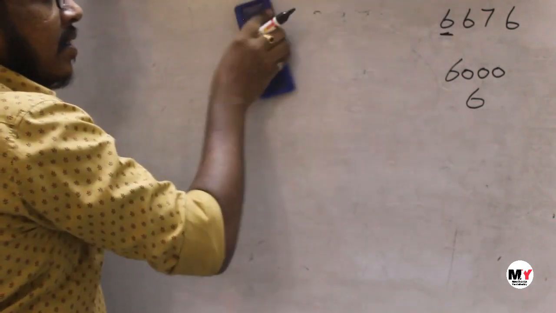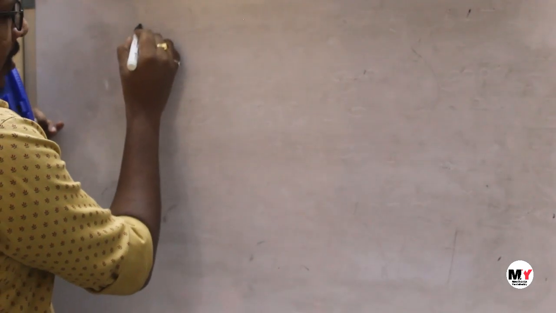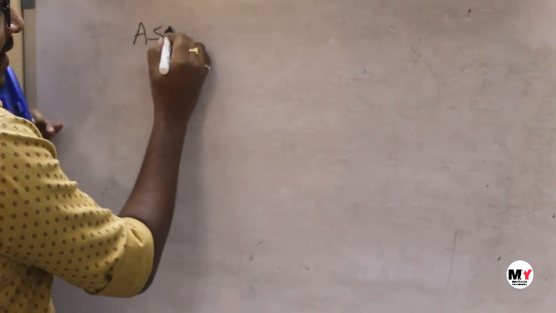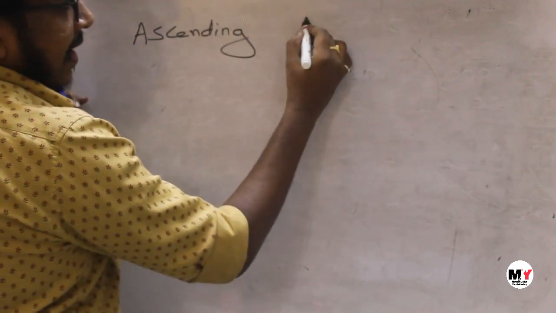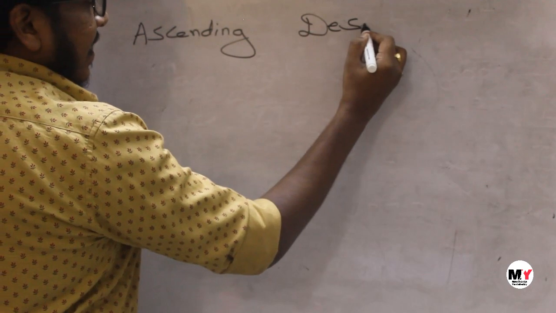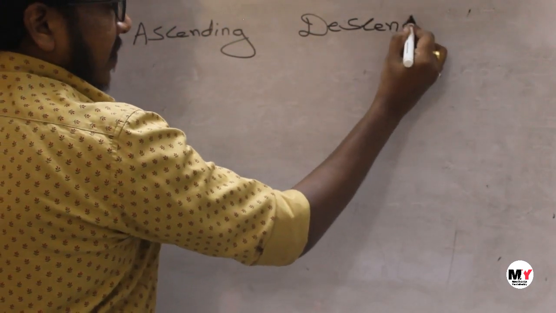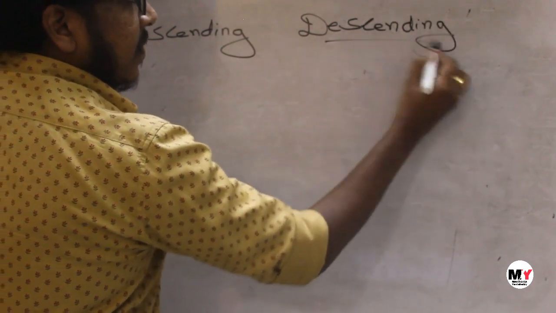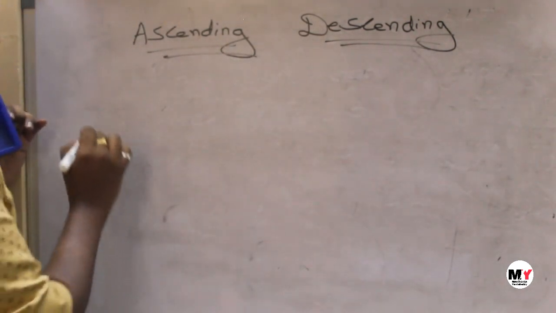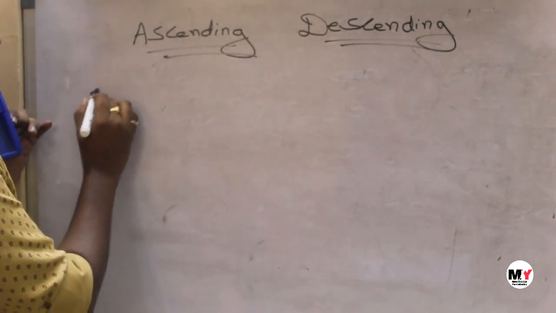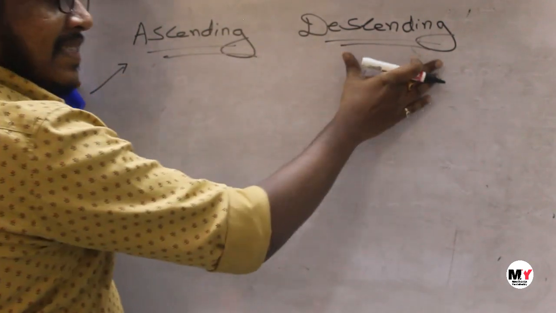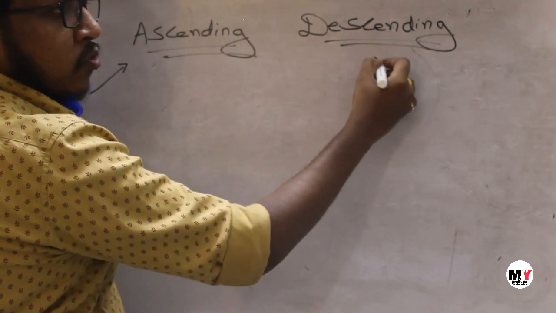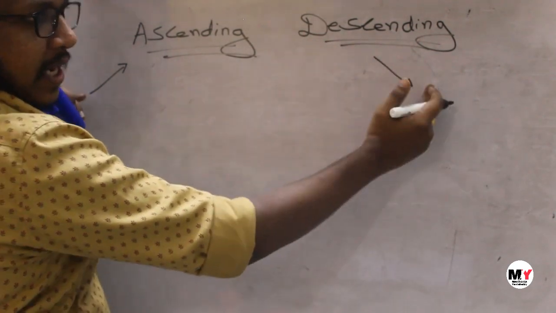Now, the other topic here is ascending order and descending order. Ascending, A-S-C-E-N-D-I-N-G, and descending. Ascending order means from small number to big number, chinna nunchi pedda. Descending order means bigger number to smaller number, pedda number nunchi chinna number.